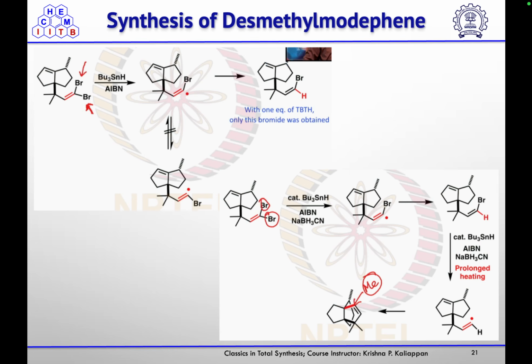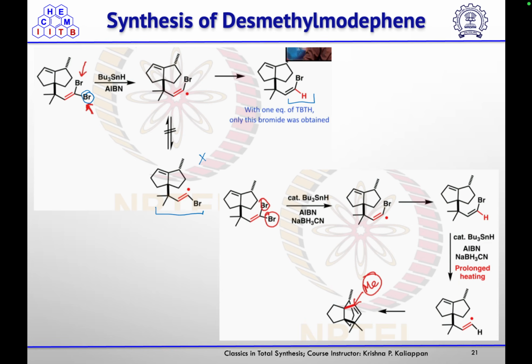Now, when they treated this vinyl dibromide with tributyltin hydride and AIBN, first the less hindered bromine was converted into a radical. So they thought that after the abstraction of the H radical, it will form this bond and then it can undergo isomerization. Then it will undergo radical cyclization. But that isomerization of this radical from cis to trans didn't happen.